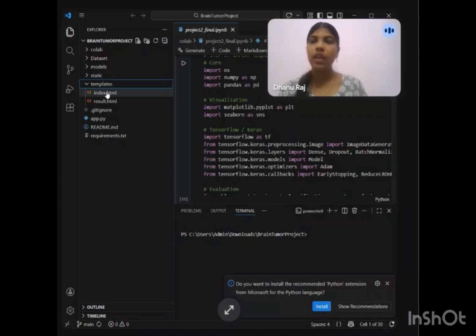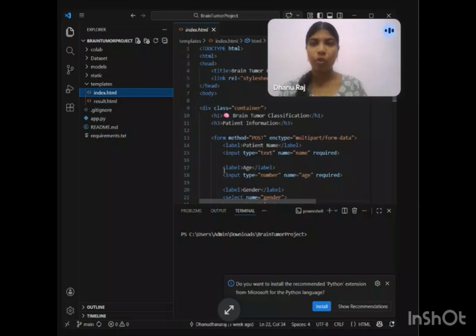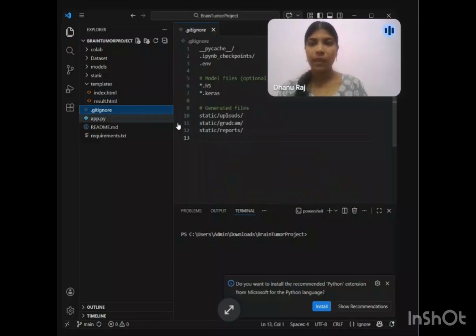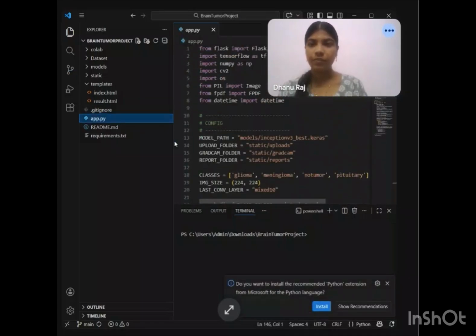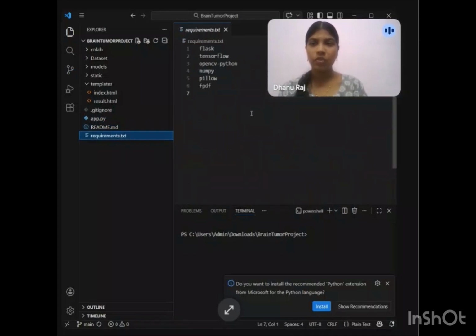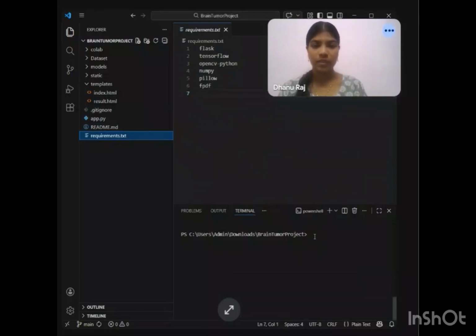In index.html it contains the HTML code for my user interface asking for information, and result.html contains the HTML code to display the result of my project. This is the Git code for integrating the project to push into GitHub, and this is my app.py, and this is my readme file. These are the requirements.txt. Okay, now I'm going to run my project.